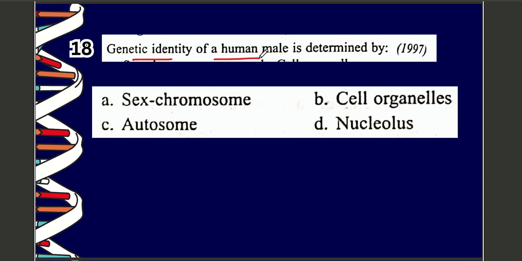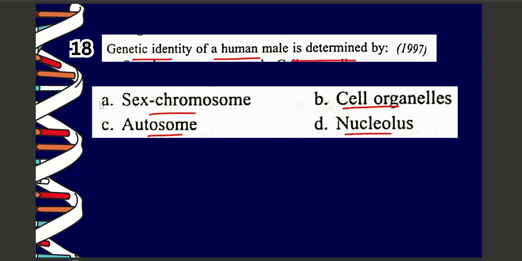Next question. Question number 18. Genetic identity of a human male is determined by A. sex chromosome, B. cell organelles, C. autosome, D. nucleolus. The correct option among the following is option number A, which is sex chromosome.